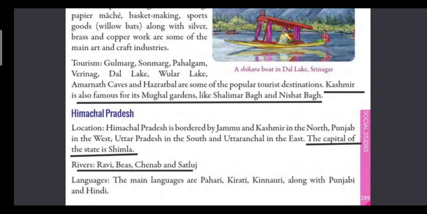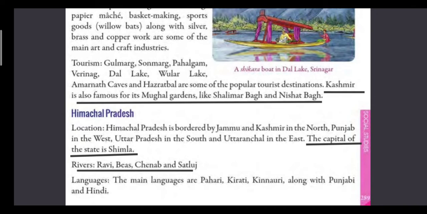So, where is Himachal Pradesh located in India? It is surrounded by Jammu and Kashmir in the north, Punjab in the west, Uttar Pradesh in the south, and Uttarakhand in the east. Uttaranchal is now known as Uttarakhand. So, Himachal Pradesh is surrounded by 4 states in total, and Shimla is the capital of Himachal Pradesh. And here I would like to remind you to please learn the states and its capital by heart because it is very important.